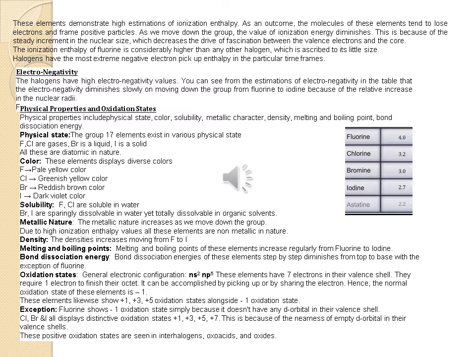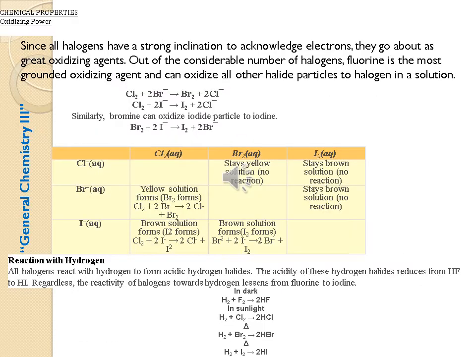It shows interhalogen compounds, oxyacids as well as oxides. Chemical properties. Oxidizing power. Since all halogens have a strong inclination to accept electrons, they act as good oxidizing agents. Out of all the halogens, fluorine is the strongest oxidizing agent and can oxidize all other halide ions to halogen in a solution.